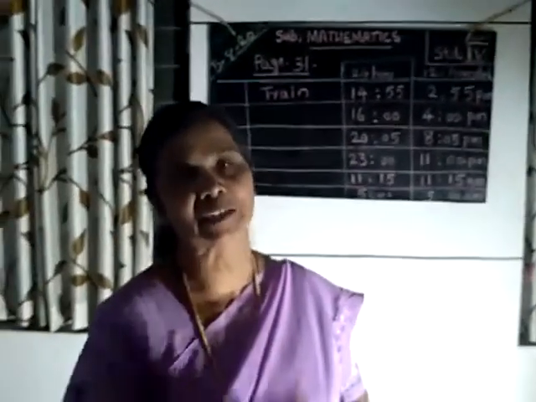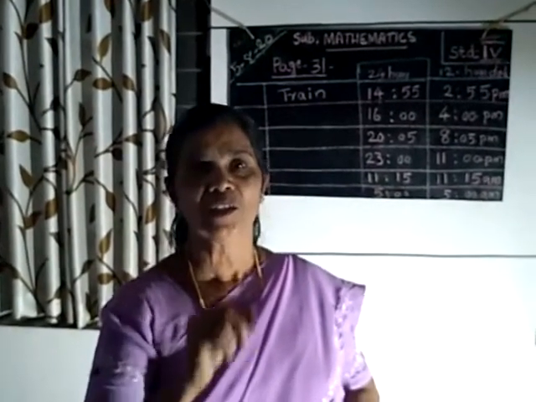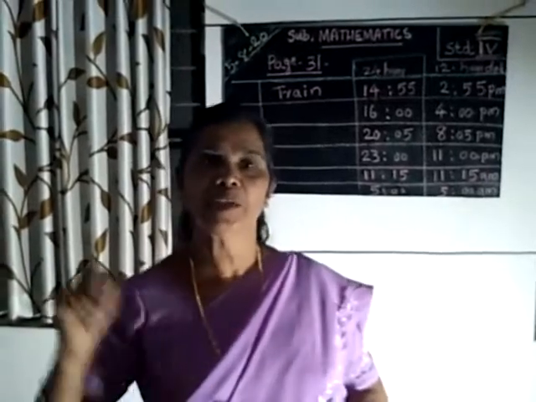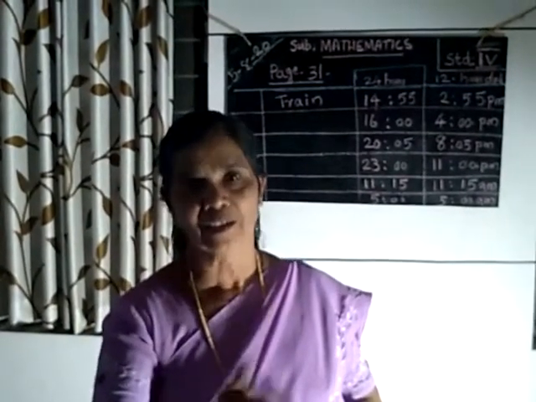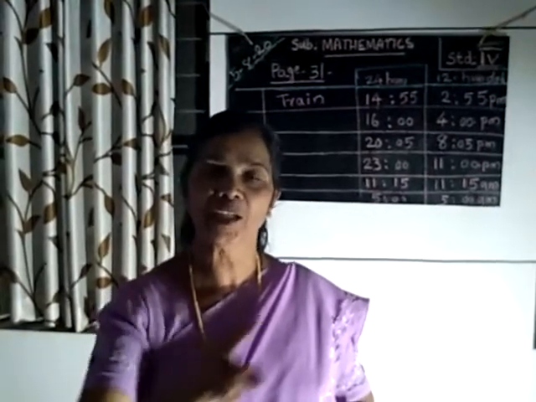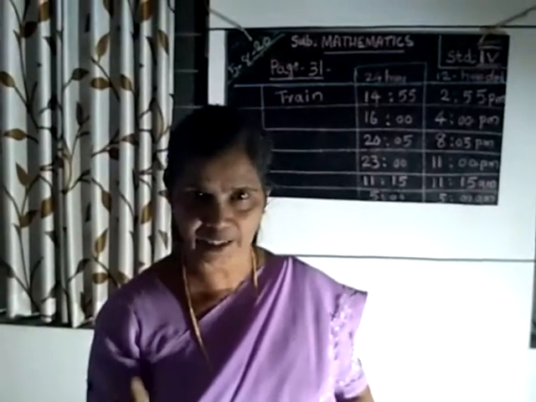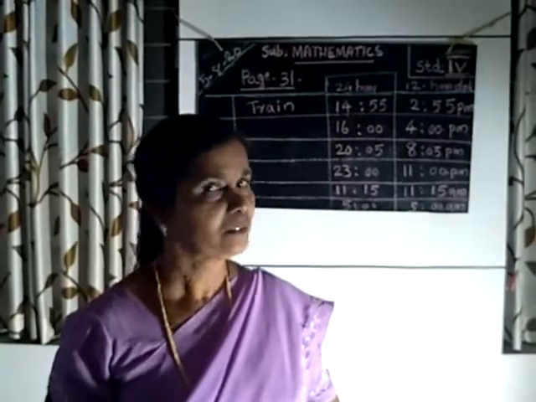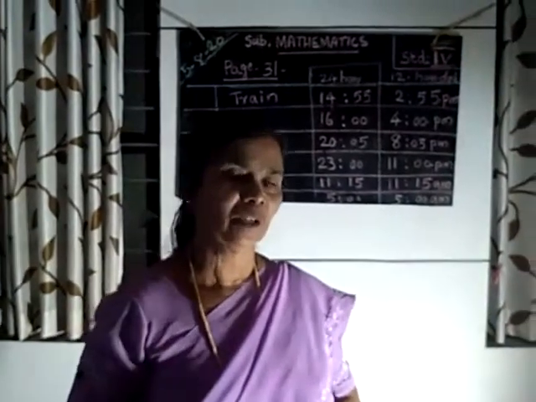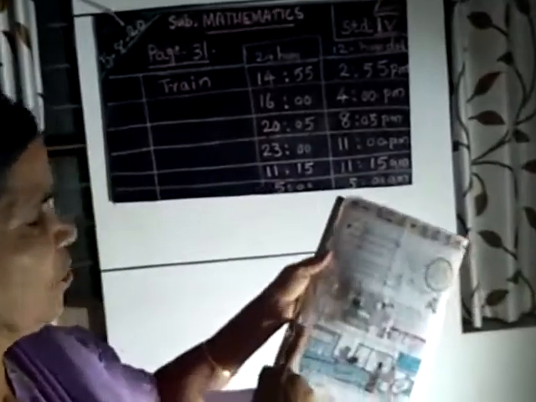You subtract 30 minutes plus lunch break 30 minutes, which is 1 hour. From 6 hours you subtract 1 hour. That 1 hour is not our study time. So 6 minus 1, 5 hours. Got it?